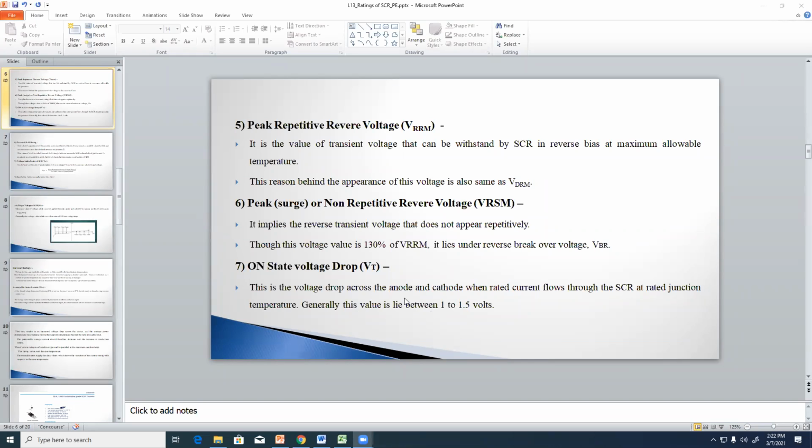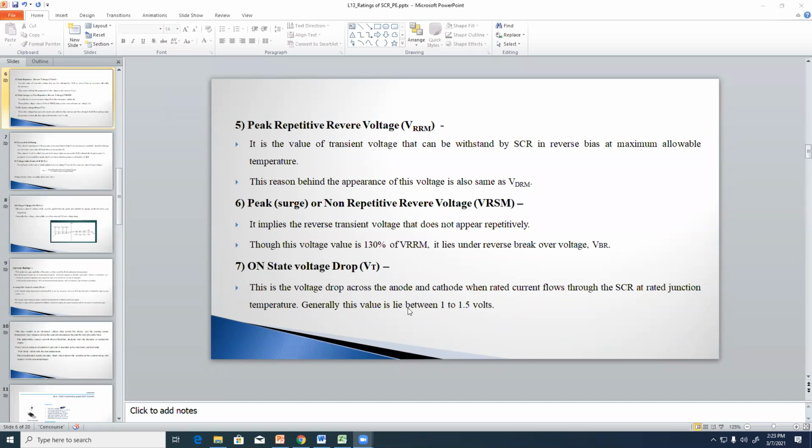That is very, very small, and it depends upon the ratings of the thyristor. The voltage drop across the thyristor when it is in on condition is very, very small, nearly 1 to 1.5 volts. These values should also be mentioned by the manufacturer.